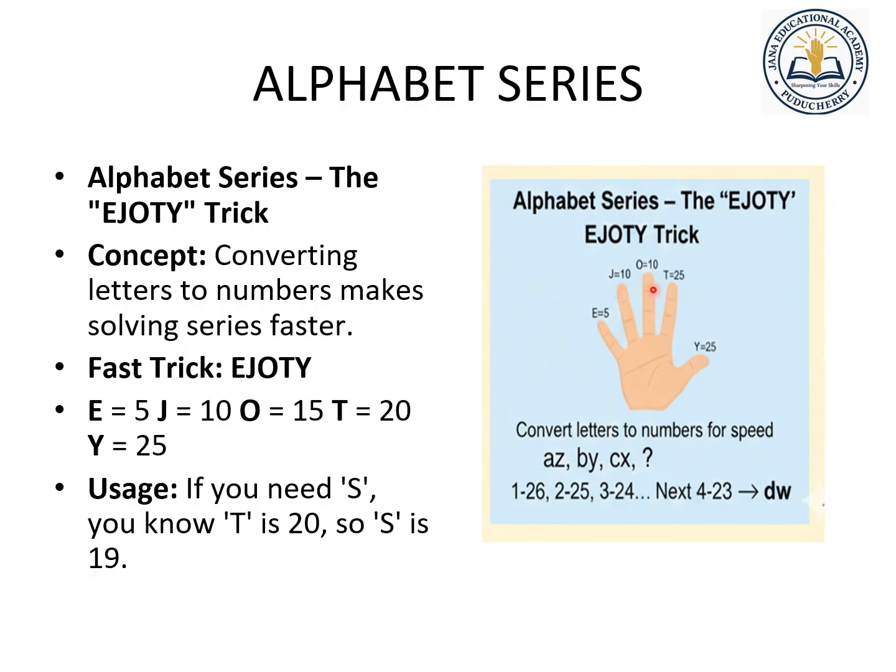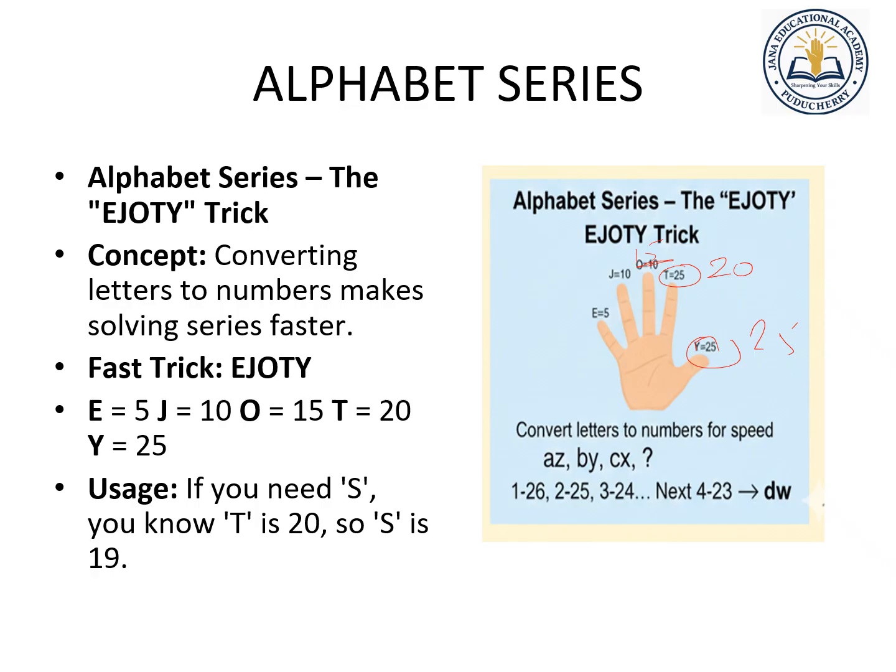Similarly, J is 10, O is 15, T is 20 and Y is 25. Here also there was a mistake, so you have to correct that: this is 15, this is 20, this is 25, right?